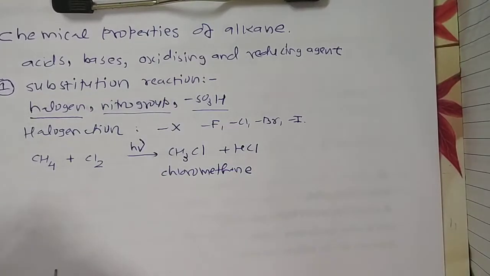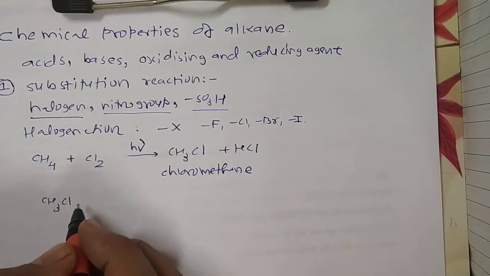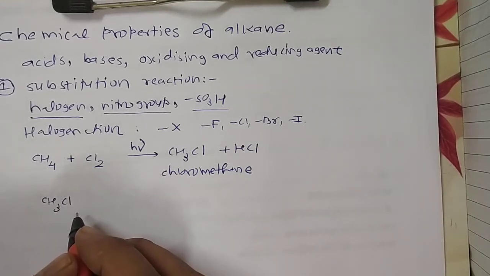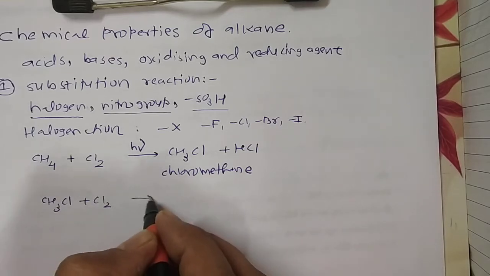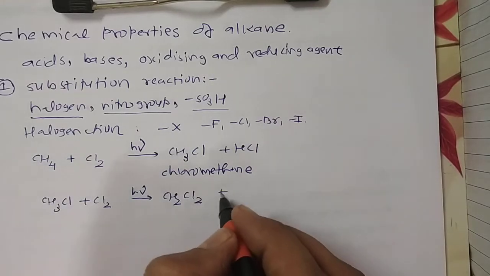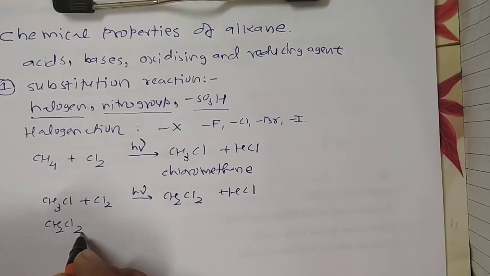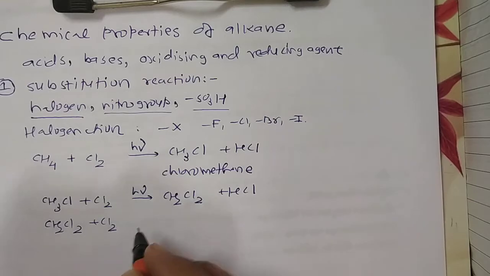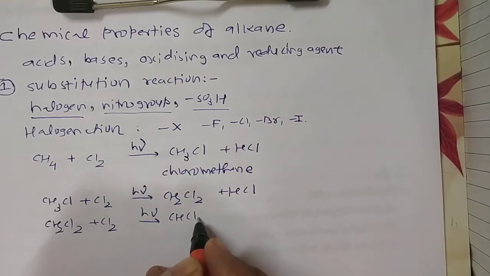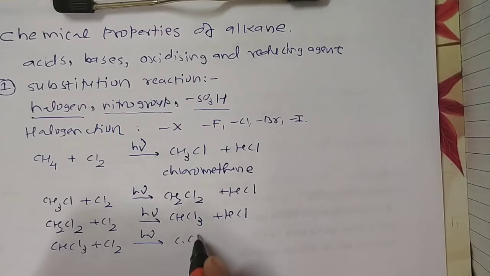Chloromethane, right? Number 2, if more chlorine is passed over our product chloromethane, it is converted into CH2Cl2, meaning dichloromethane, and hydrochloric acid is removed. Further, this dichloromethane CH2Cl2 reacts with further chlorine in presence of sunlight to give CHCl3 plus hydrochloric acid, and in the same way chloroform, when it reacts with Cl2 in presence of sunlight, gives CCl4, carbon tetrachloride, and HCl.